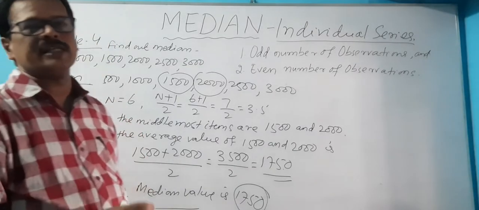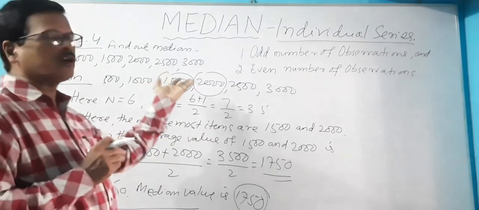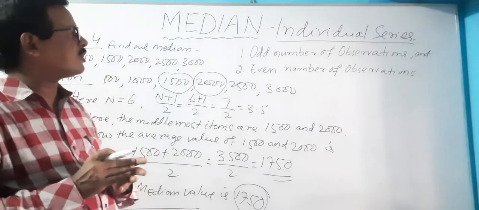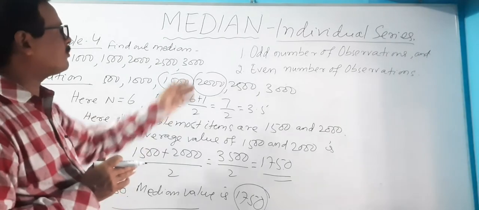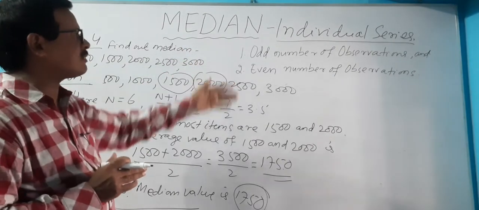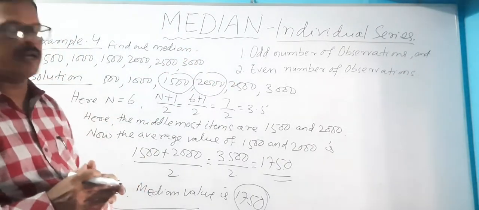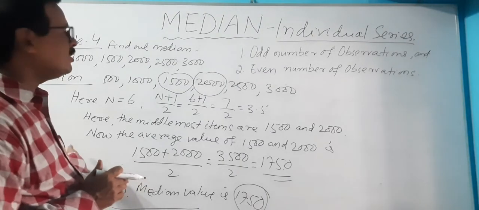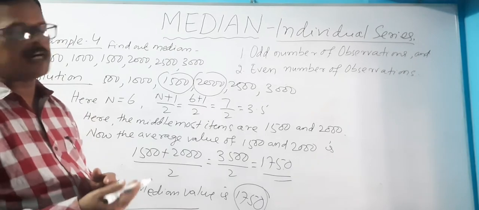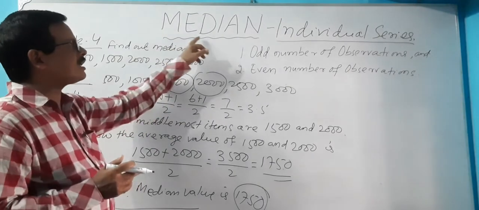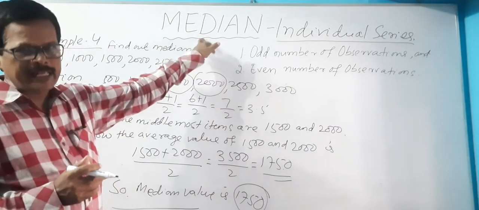In an individual series, the number of items may be odd or even. How to calculate the median value in the case of an odd number of observations and in the case of an even number of observations, we have already discussed. So this is how the median in individual observations can be calculated. Next, in our next part, we will go to the calculation of the median in discrete series. So thank you all.